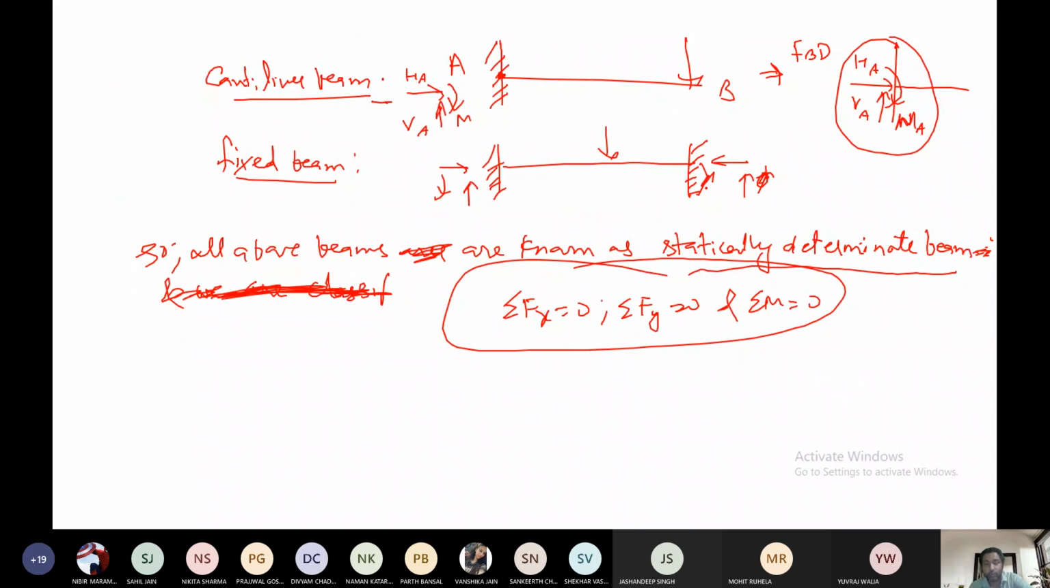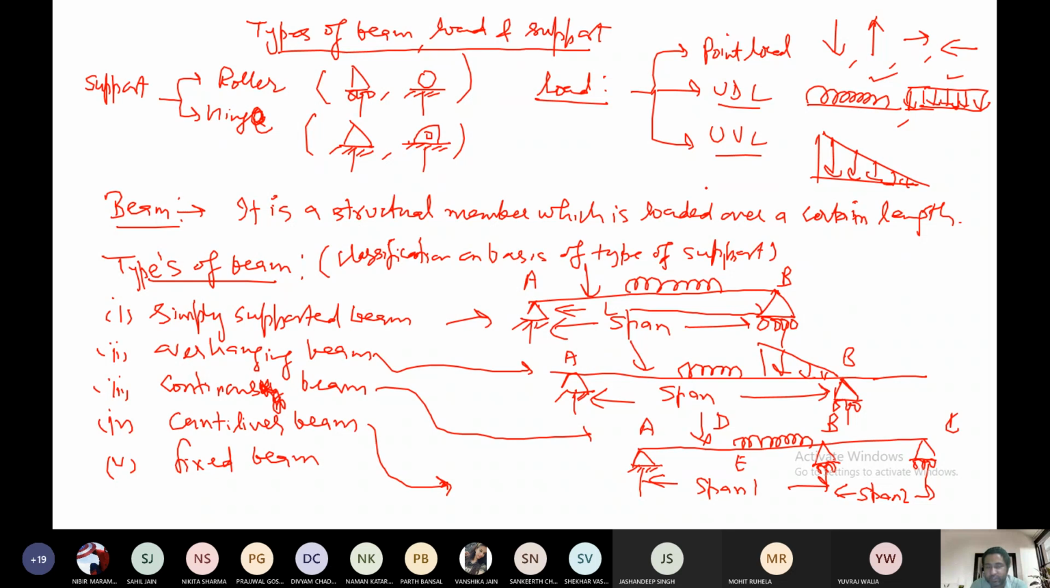So I think this part is clear to you: types of beam, types of load, and types of support. Types of load and types of support, I am not going to discuss again because I have already done it in the class. So this is roller support, hinge support, UDL, UVL, and point load. So I think this is clear. Then tomorrow I will be starting with numericals on beams.